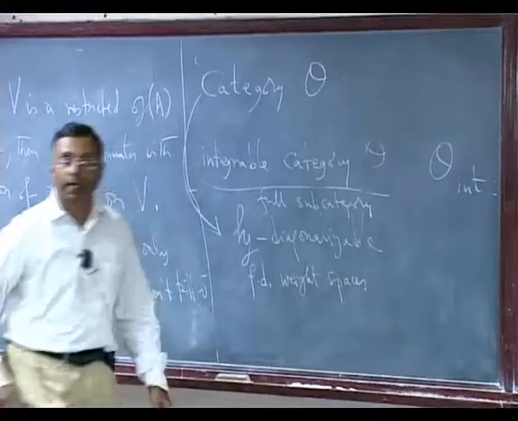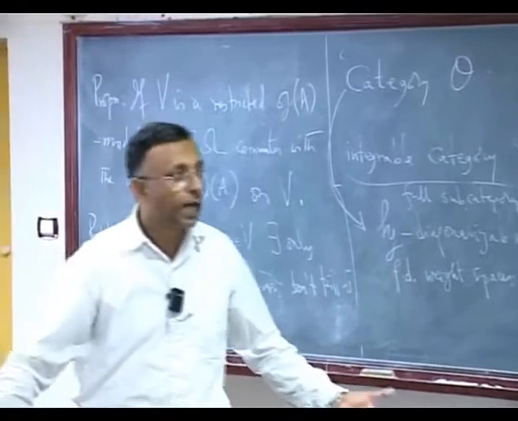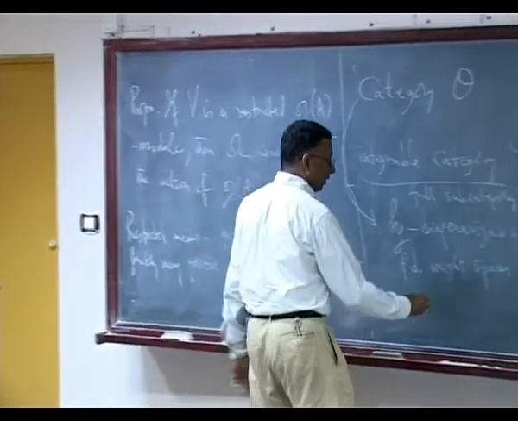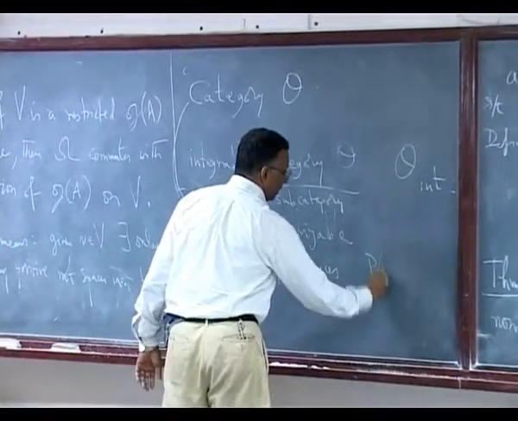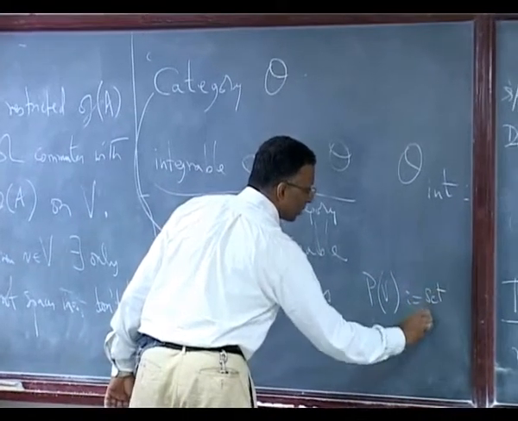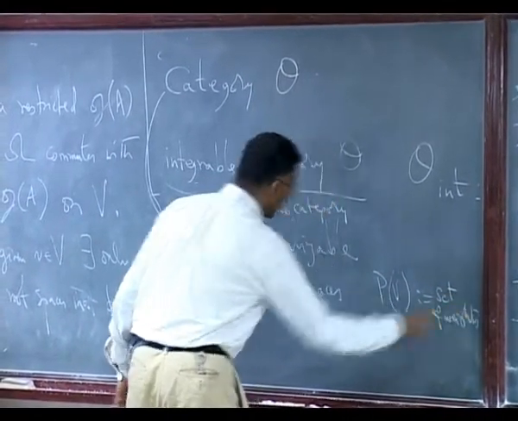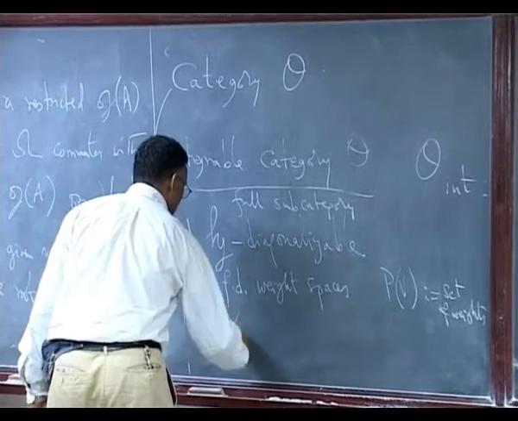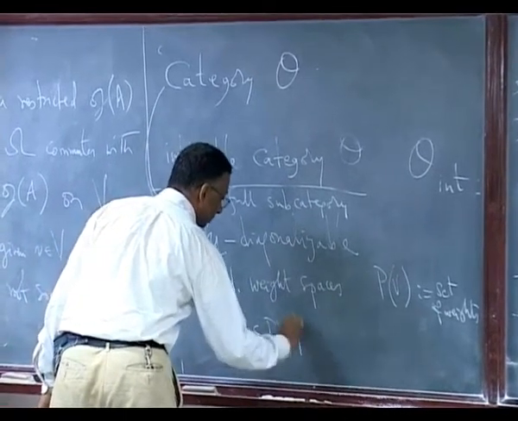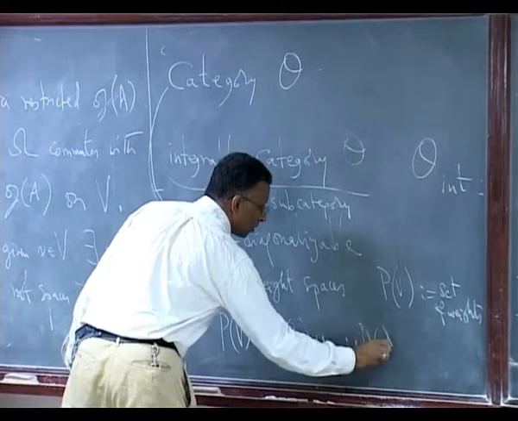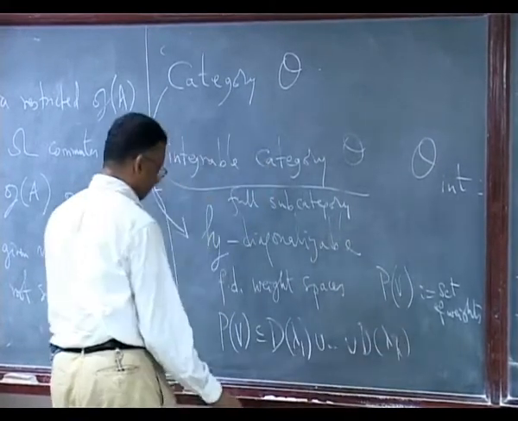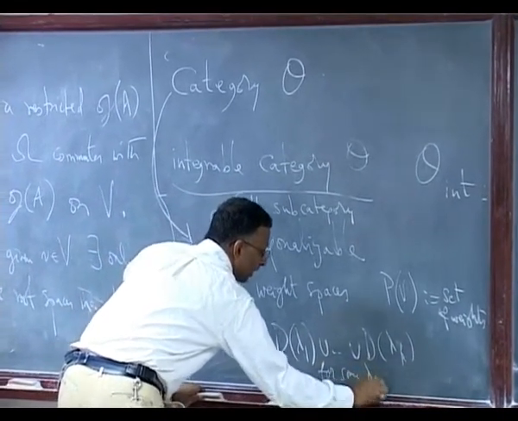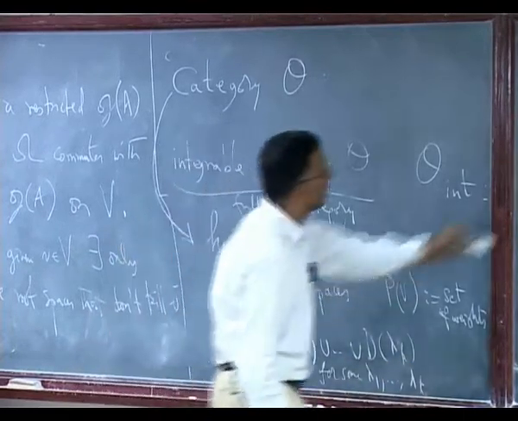So if it's h-diagonalizable, I can write this V as a direct sum of V_lambda or V_mu, the weight spaces. Okay, finite dimensional weight spaces, and the weights. Let P(V) be the set of weights, that is those lambda in h star for which the weight spaces are non-zero. That's by definition the set of weights. P(V) is contained in the union of D(lambda_1) through D(lambda_k) for some lambda_1 through lambda_k, where I'm just recalling this definition.